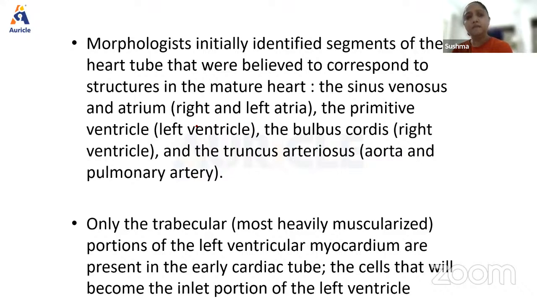Now, certain anatomists identified the segments of the heart tube that were believed to correspond to the structures in the mature heart. For example, the sinus venosus.